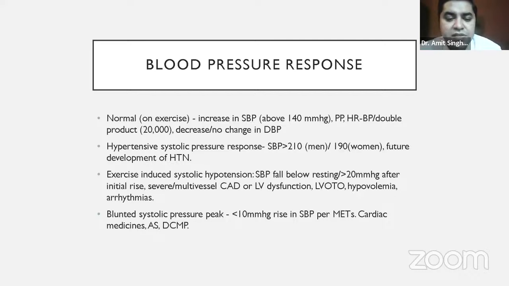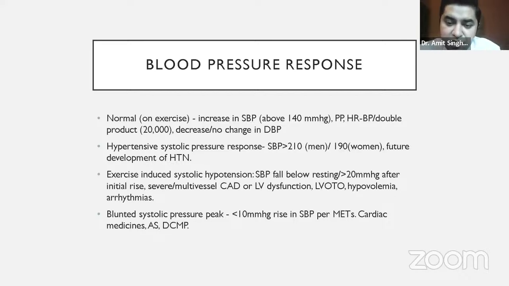The second response which can be seen is exercise-induced systolic hypertension. So if the patient starts exercising and the systolic blood pressure falls below the resting level, the patient was already having a certain level of blood pressure like 140 or 150 millimeters of mercury. And once he starts exercising, the blood pressure, rather than rising, starts falling. Or in the second scenario, it increases from 140 to 150 and then starts dropping to 120. So this response is abnormal. Like I told you, normally there should be a continuous rise. But if instead of rising it falls, or it falls after rising a small amount, that is called